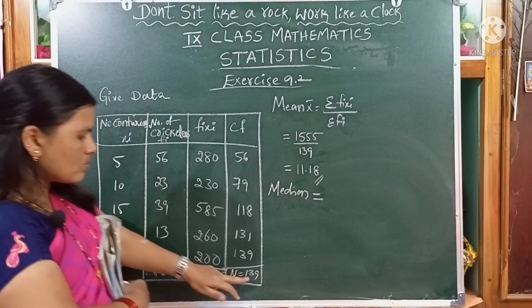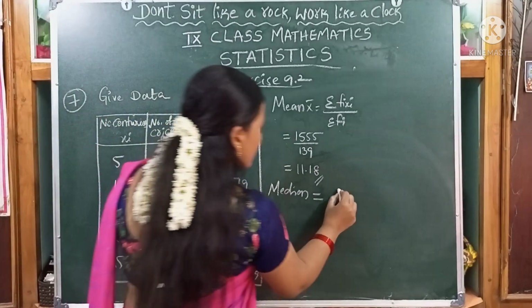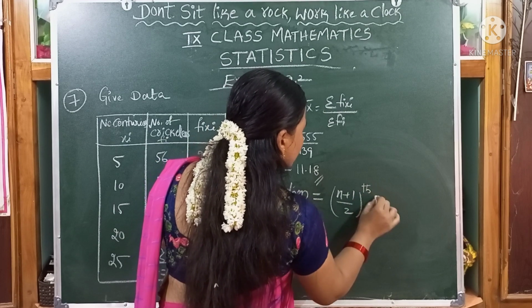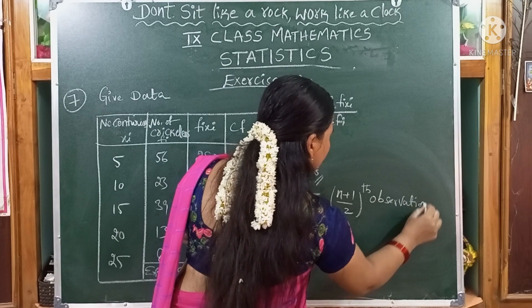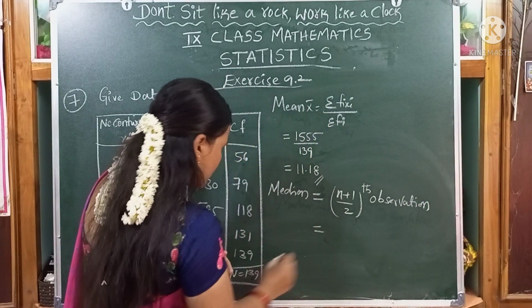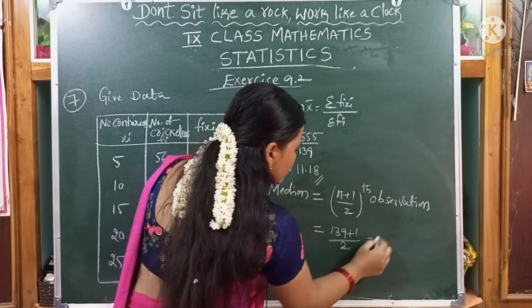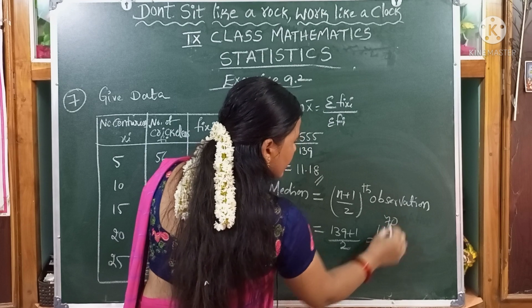Number of observations is 139. It is an odd number, children. Now the formula is (n plus 1) by 2th observation. That is 139 plus 1 by 2, that equals 140 by 2. We will cancel, 70th.